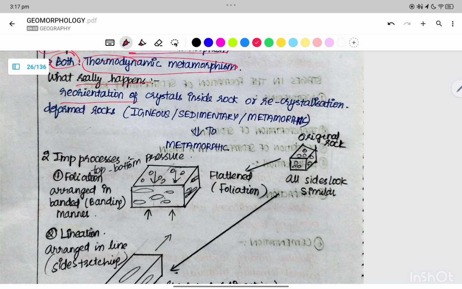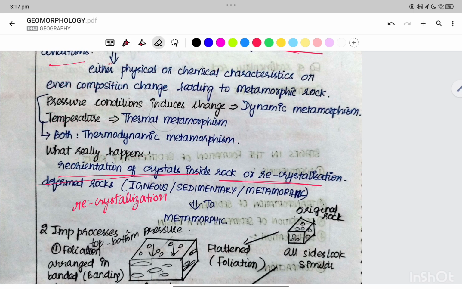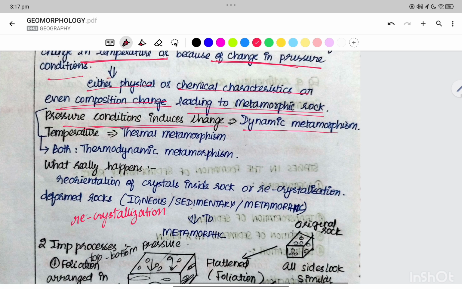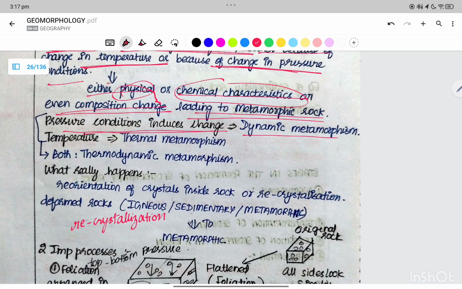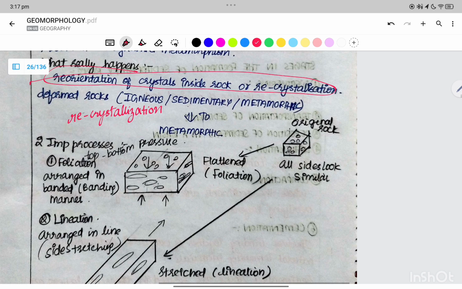What really happens? Reorientation of the crystals inside the rock, or recrystallization. Either the physical or the chemical changes, or even the composition change, lead to the metamorphic rock. The pressure condition induces the change, dynamic metamorphism. There is a physical or chemical characteristic change, therefore reorientation of the crystals inside the rock, or recrystallization.